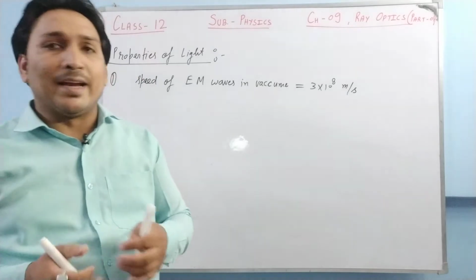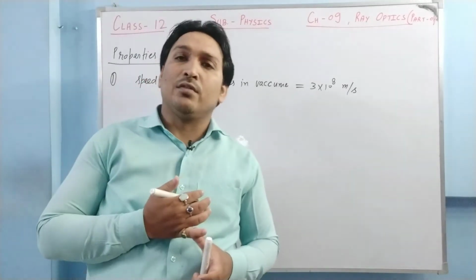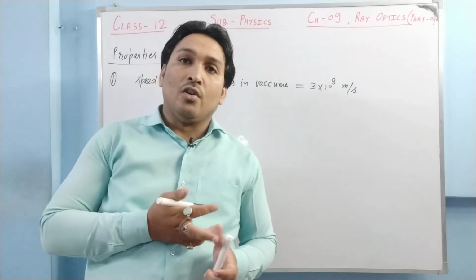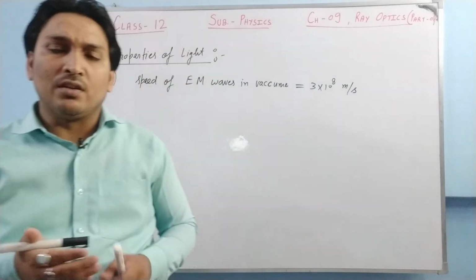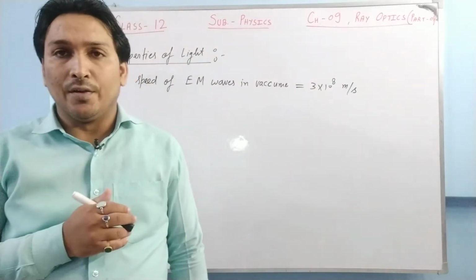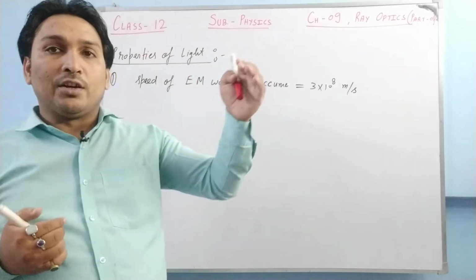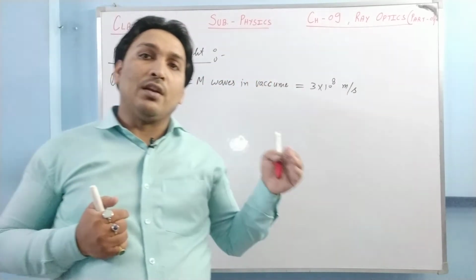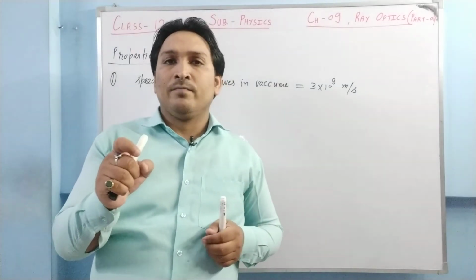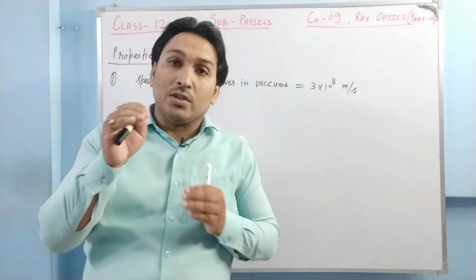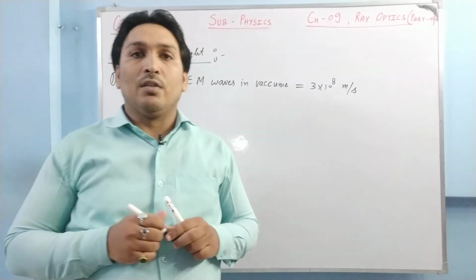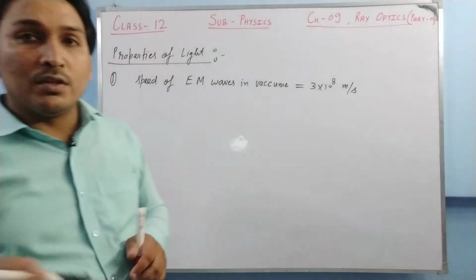You must have heard of X-rays, microwaves, gamma rays, infrared, ultraviolet, long radio waves, short radio waves. These waves are all part of electromagnetic waves. The spectrum of electromagnetic waves is divided into 7 different kinds of waves. Visible light is a very small part of that, and because of this part only we are able to see the things around us.